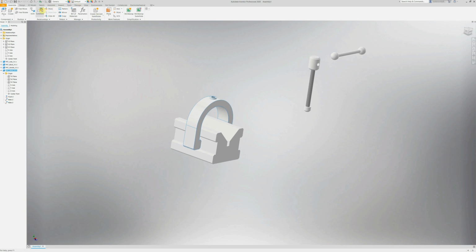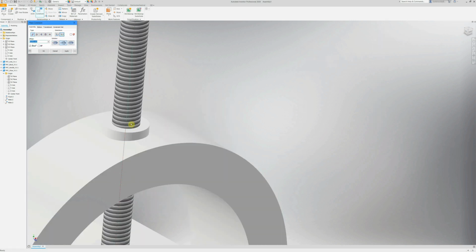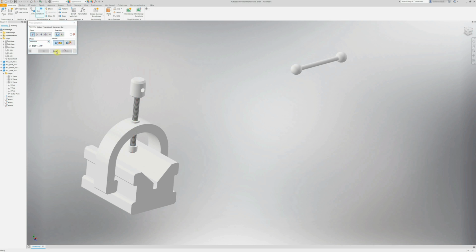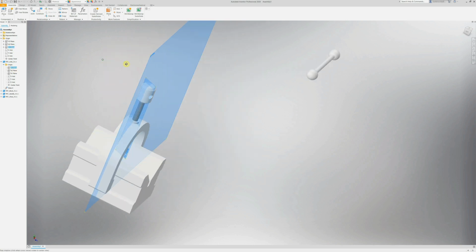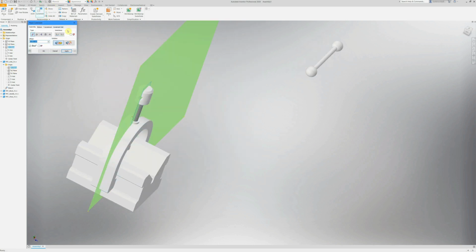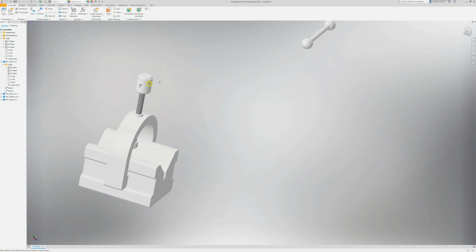So I'm now going to constrain the center axis of the stud axle piece into the center axis of this, say apply, and this here will move up and down. It'll also rotate as well. So I'm going to look at the axes of this. So I'm going to take that axis there and that plane there and that plane there. Press constrain and apply that, and we'll get the handle perfectly 90 degrees.